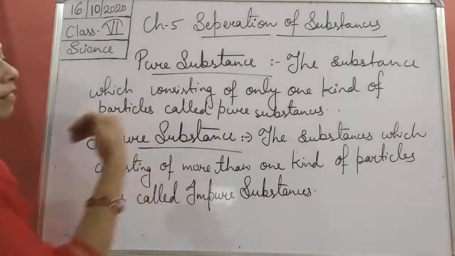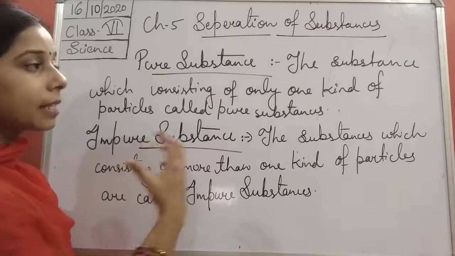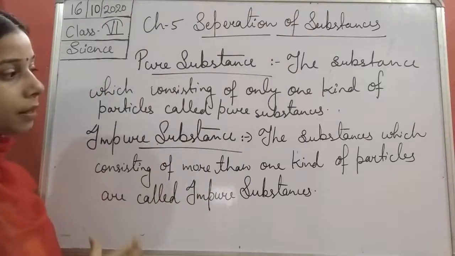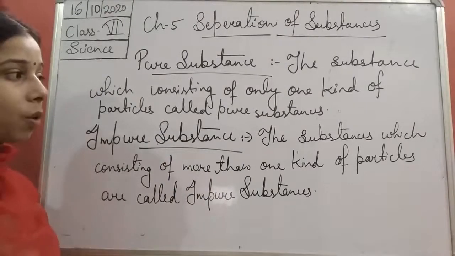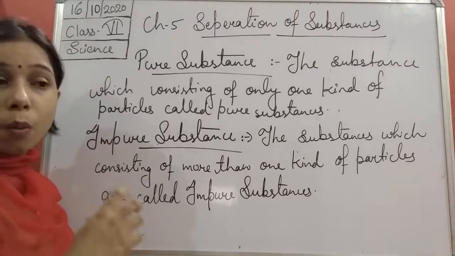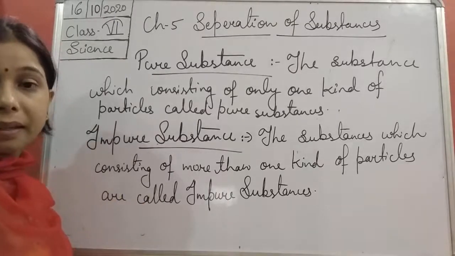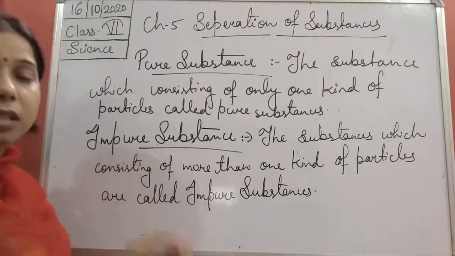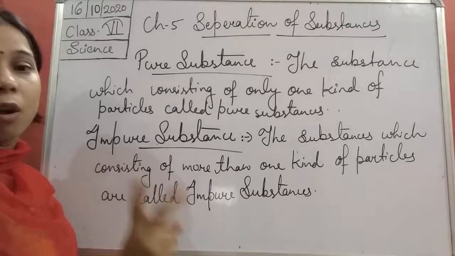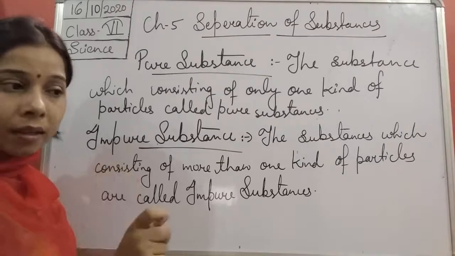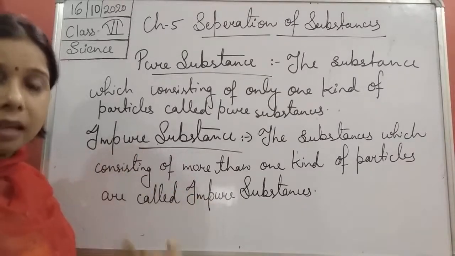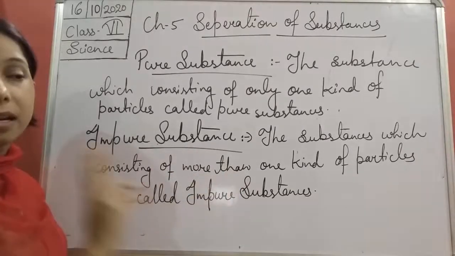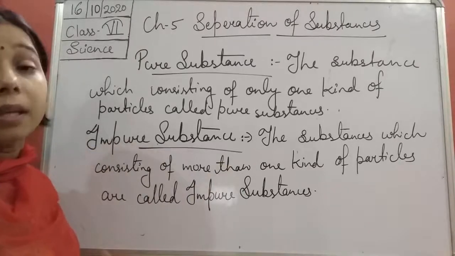So by this we came to a definition that a substance which consists of only one kind of particle is known as a pure substance. What is an impure substance, students? The substance in which more than one type of particle is present is known as the impure substance. Now water is mixed in the milk. So milk consists of two substances, right? One is the milk itself, another is the water. So now it consists of two types of particles in it. That is why we will see that milk is impure.